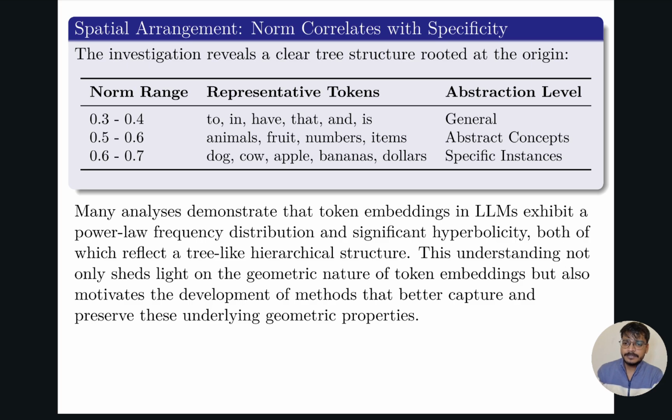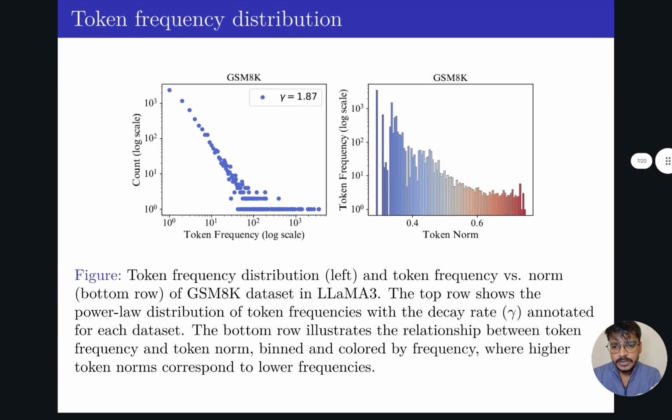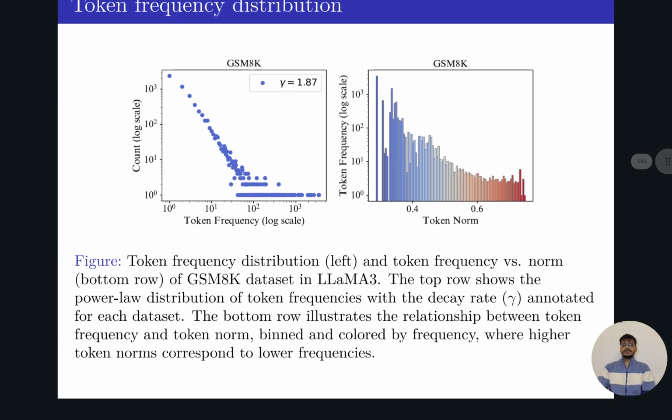And when the norm range increases, the rare words lie there. So this is the graph where we show the token frequency distribution and token frequency versus norm for the GSM8K dataset in Llama 3. The top row shows the power law distribution of token frequencies with the decay rate annotated for each dataset.